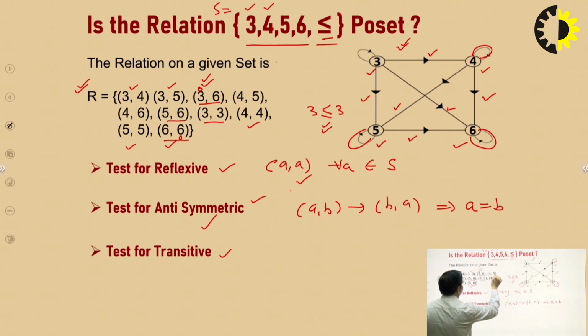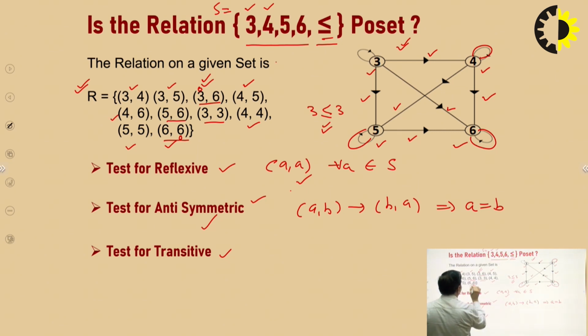Now I will check (4, 5). I will check all the pairs which start from 5: (5, 5). There must be (4, 5), and it exists. Now I will check the (4, 6). I will check the elements which start from 6: (6, 6). There must be (4, 6), and it already exists.